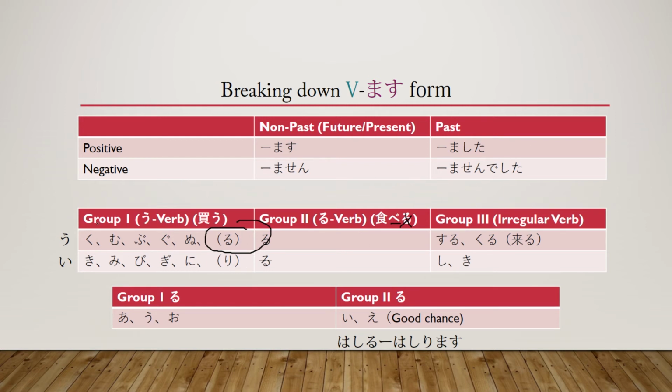And for group 1, you're going to change it to the e and then put on one of those forms. And then for the irregulars, you just have to memorize it. Suru becomes shi, kuru becomes ki, and then you just put on one of these forms.